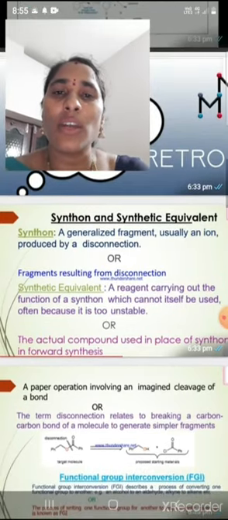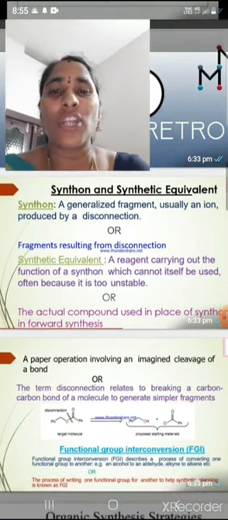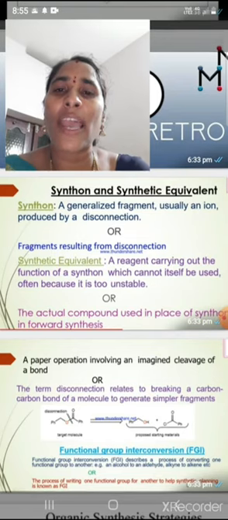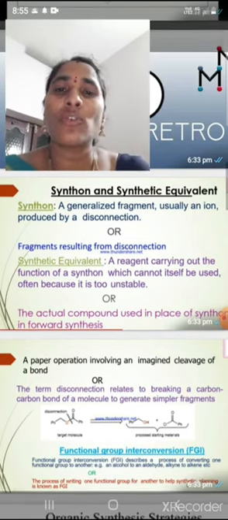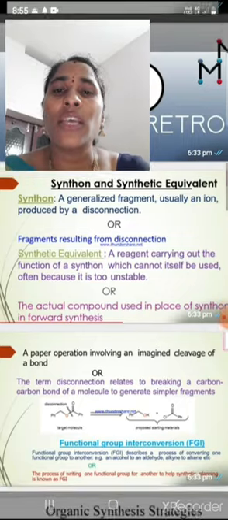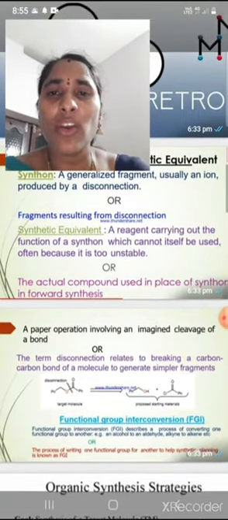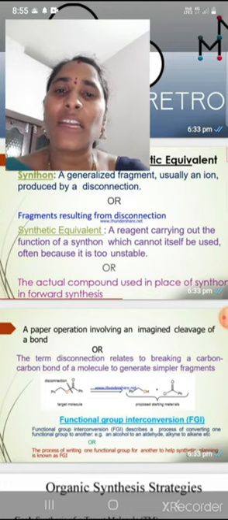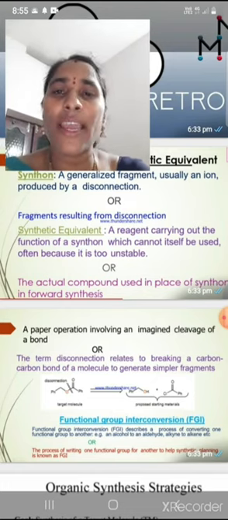What are synthetic equivalents? Here, synthons and synthetic equivalents. A synthon is a generalized fragment, usually an anion, produced by a disconnection. Generalized fragments here are usually ionic in nature. Another meaning of synthons: fragments resulting from disconnection.